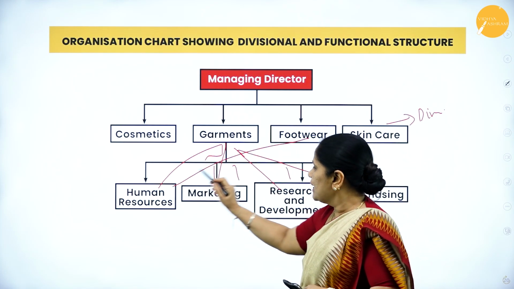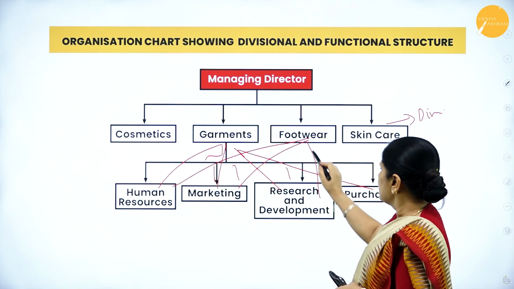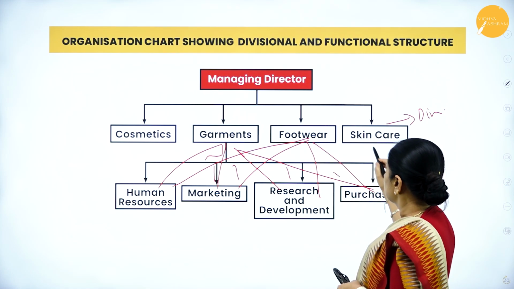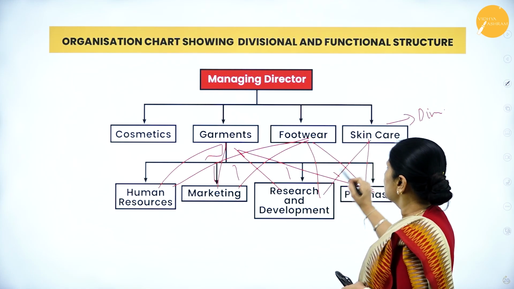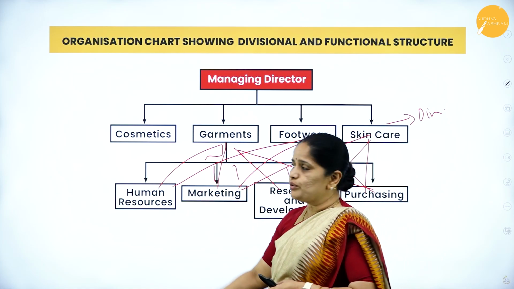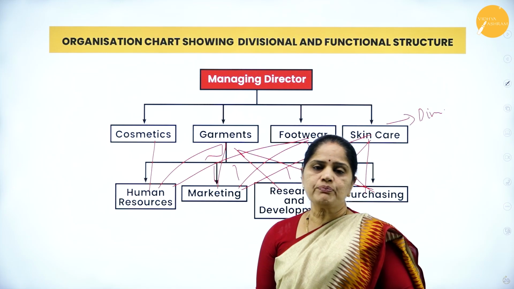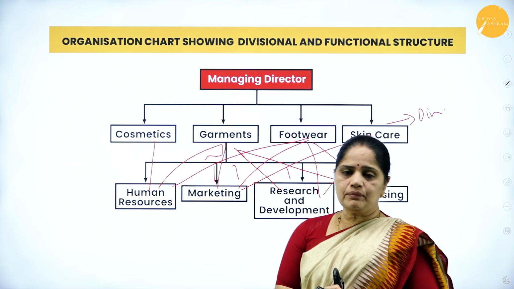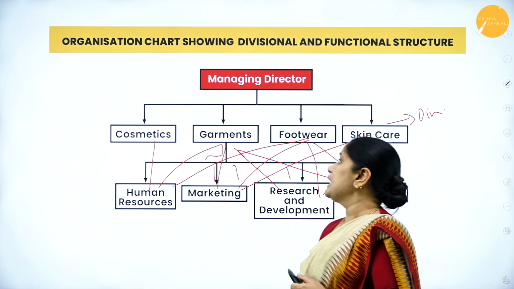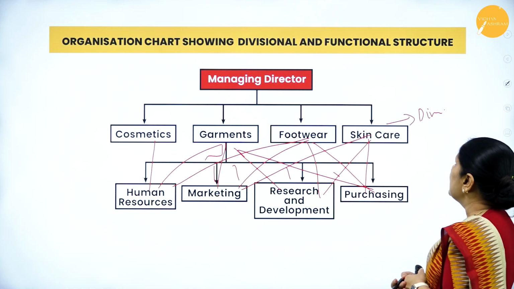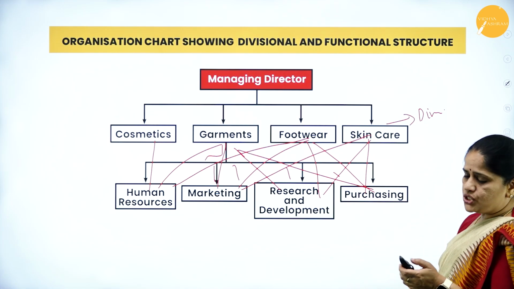Again for footwear, we'll have HR, marketing, research and purchasing. Again for skincare, purchasing, R&D, marketing and human resource, and even for cosmetics. So for each product line, you create a department within each product line. That is what we mean by divisional and functional structure.